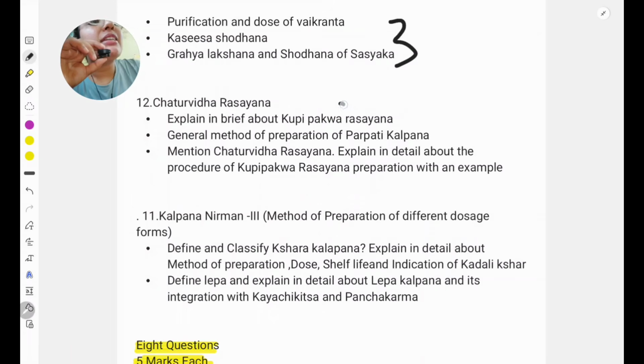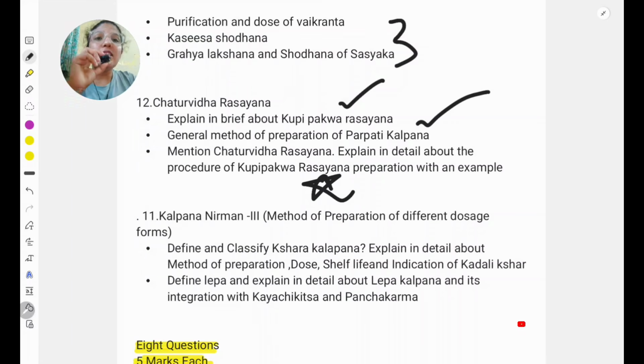Then they have particularly asked Kupipakva Rasayana, and here you can take the example of Rasa Sindura. Then Parpati is asked, and Kupipakva is asked 2 times, so it is important. So in Chaturvidha Rasayana you should know the basics, what the 4 types are. Among them Kupipakva is more important, then Parpati. In Parpati, confirmatory signs are also explained, you should go through that also.